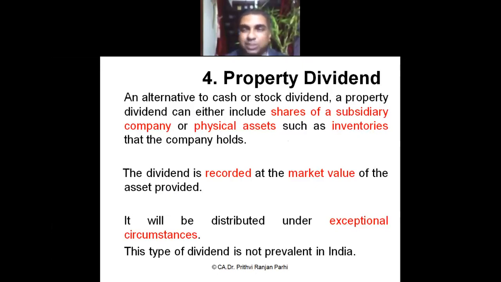So in exceptional circumstances where the company doesn't have money at all, but inventories are there, the company may decide to pay this kind of dividend called property dividend. Sometimes shares of subsidiary companies are also distributed, or physical assets like inventories. But this kind of dividend is not very popular and not prevalent in India. Normally, we do not see this kind of dividend.